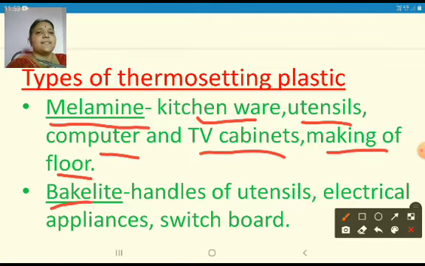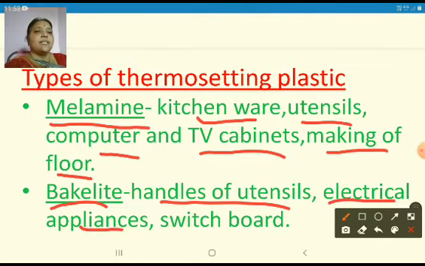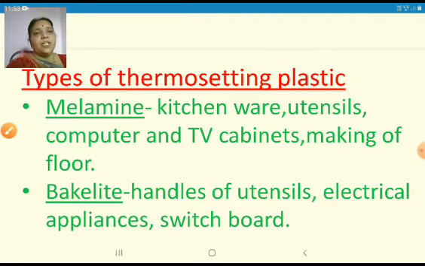And the next is bakelite. So what are made of bakelite? Handles of utensils, electrical appliances, switchboard. These are the different things which are made of bakelite. So melamine and bakelite, these are the thermosetting plastic which cannot be melted and which cannot be remolded or made into different shapes after melting.